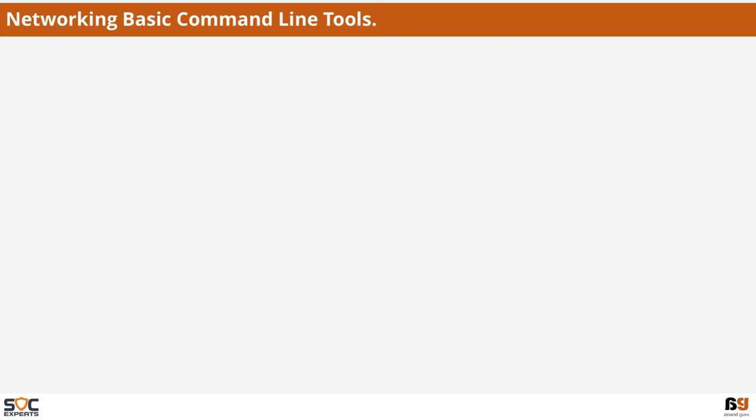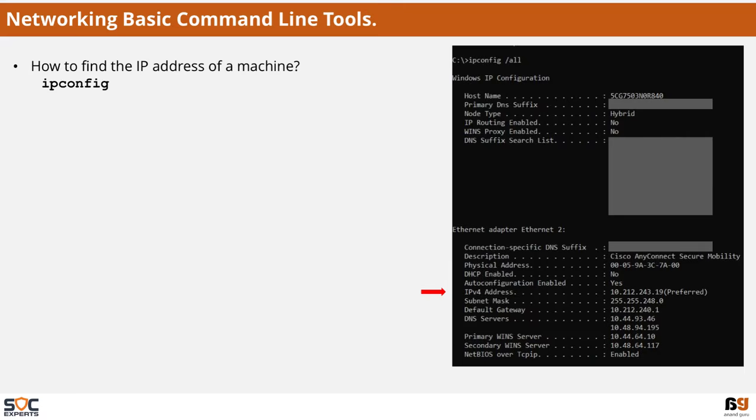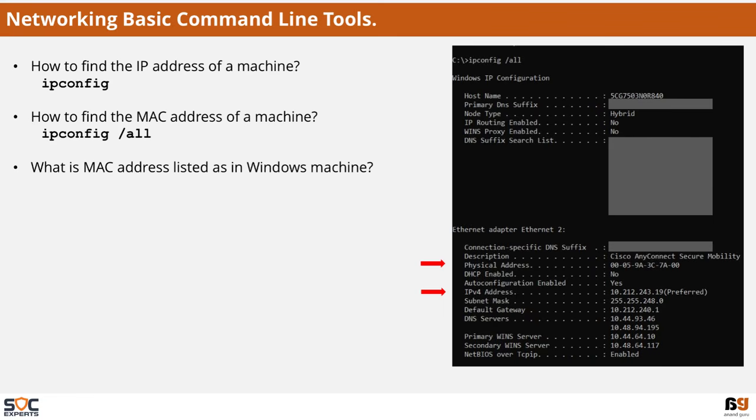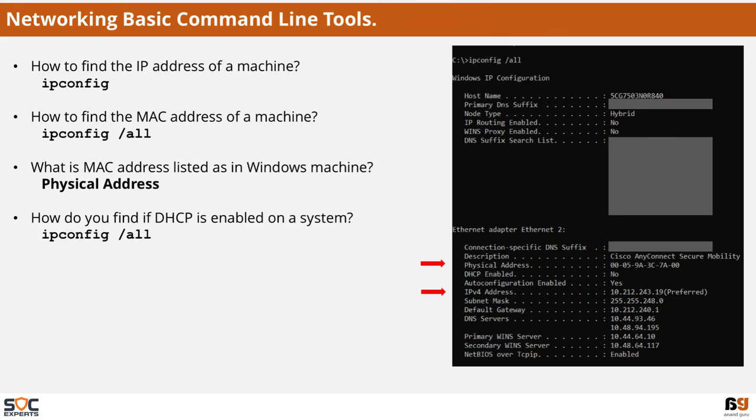There might be questions on basic network command line tools. How do you find the IP address of a machine? The command is ipconfig. How to find the MAC address of a machine? The command is ipconfig/all. What is the MAC address listed as in a Windows machine? It appears as Physical Address. How do you find if DHCP is enabled on a system? By using the command ipconfig/all.